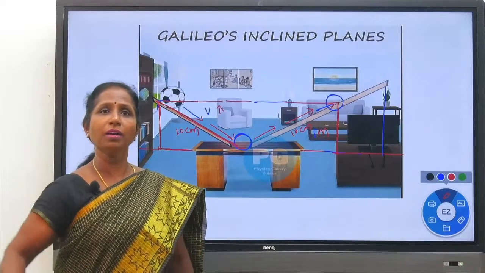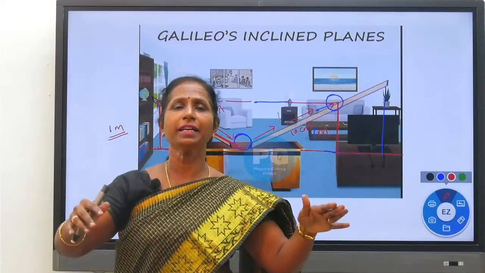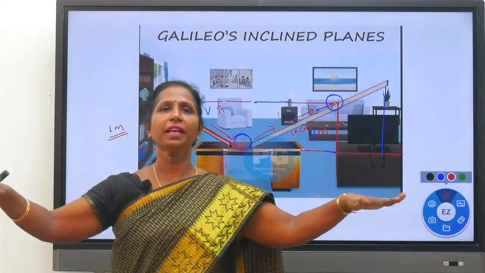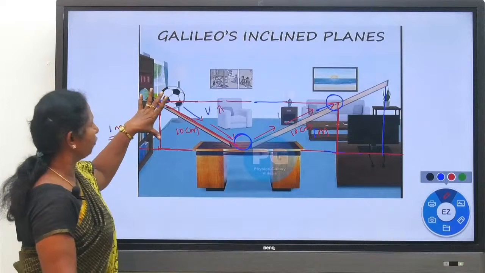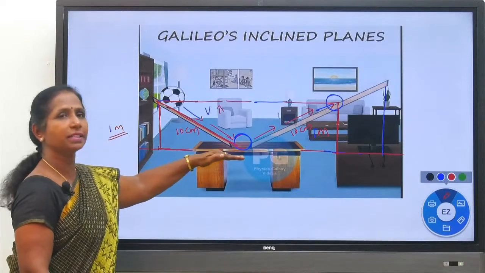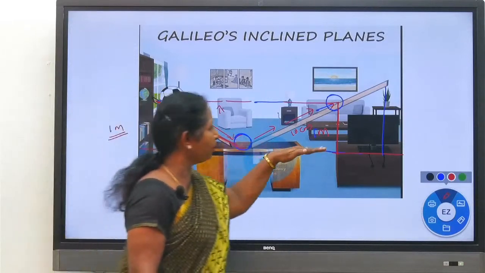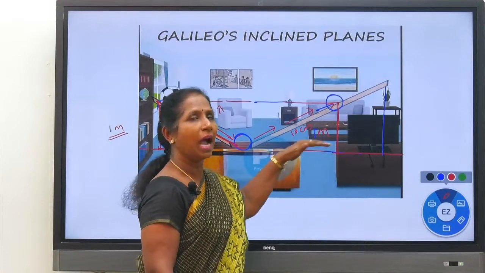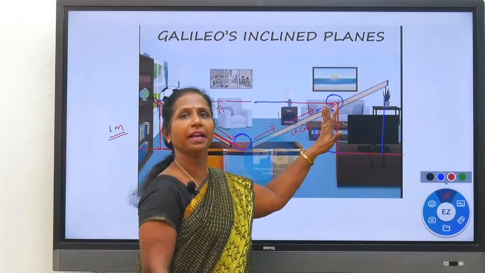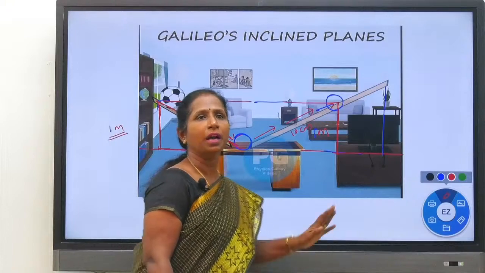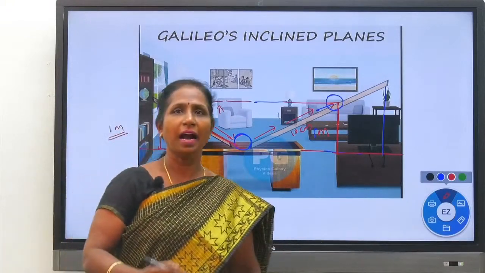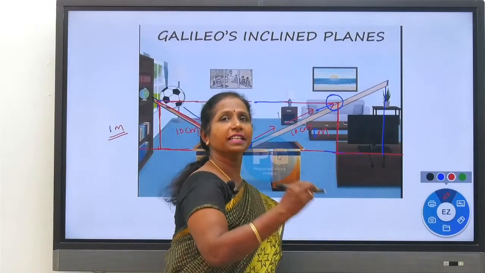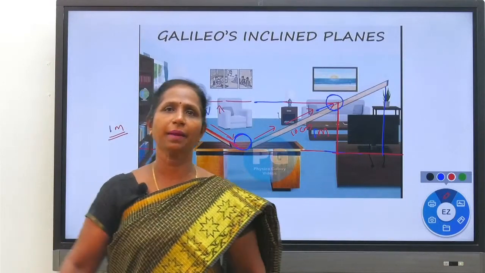Okay, so what are the things that are equal? The height of the ball from the surface of the table is equal. From the surface of the table, after reaching the second inclined plane, the height of the ball is the same. And the distance covered in the first inclined plane and the distance covered in the second inclined plane is the same.